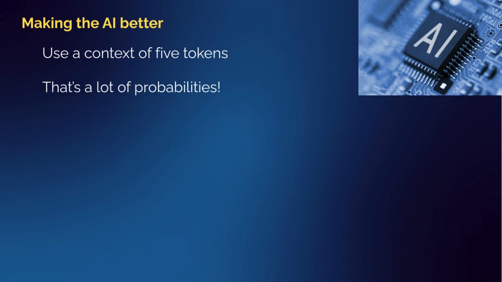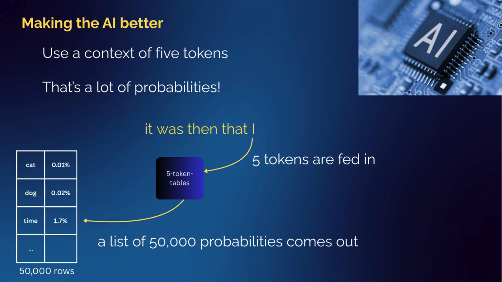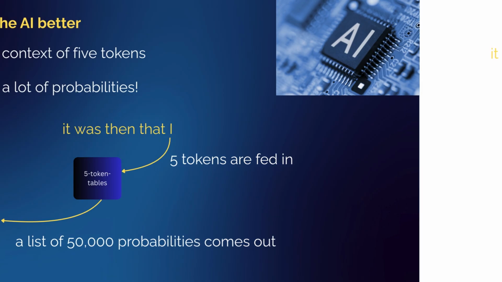So now we take in the last 5 tokens of our text, we push that through, we find the right table, we still get a list of 50,000 probabilities corresponding to all our tokens, and we roll the die. So we're doing exactly what we did before. We're still just taking a list of probabilities for every possible token and rolling a dice. But now those probability tables take into account a context window of 5, the 5 last tokens in our input.